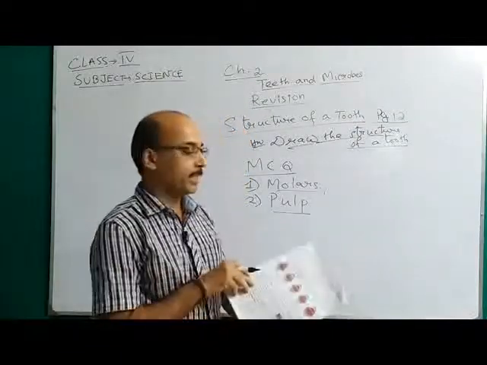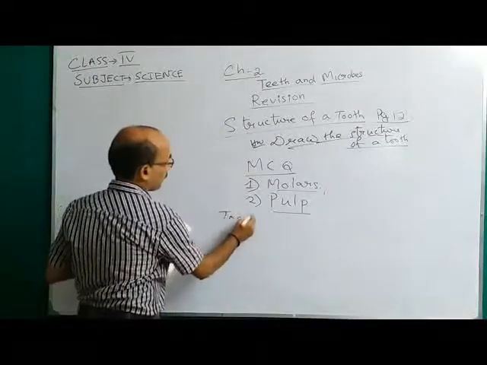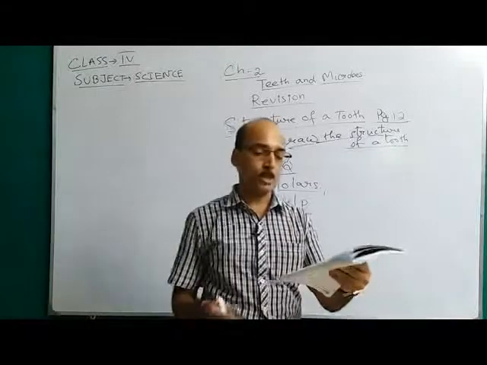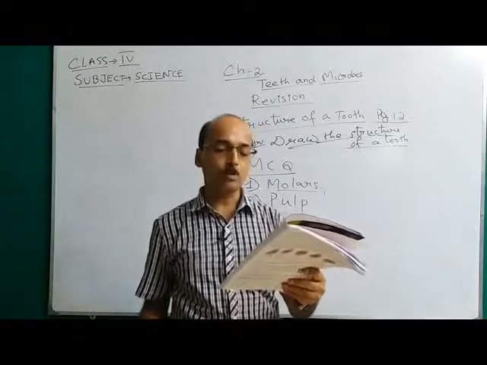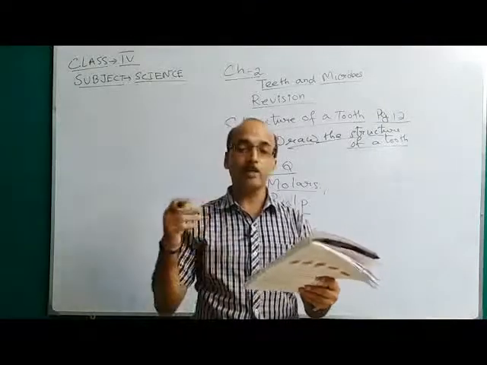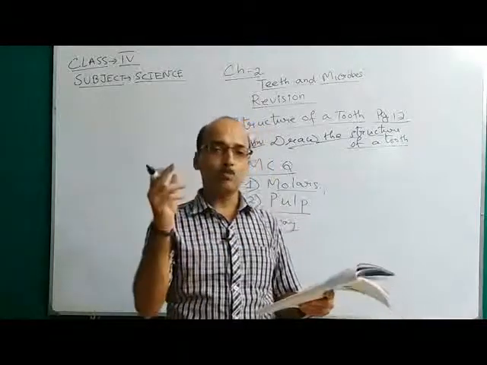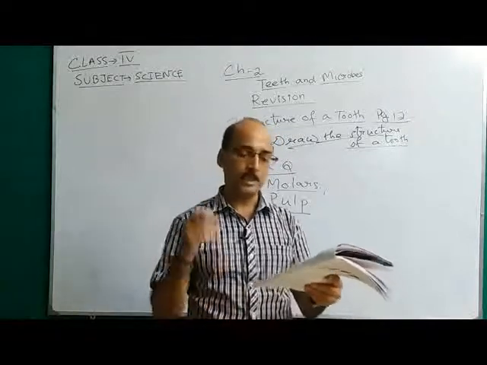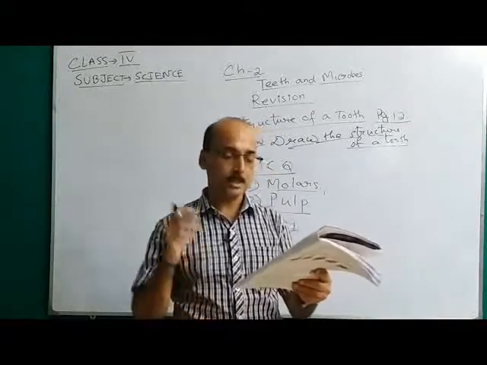Then is tooth decay. We'll learn about tooth decay. When we eat, small bits of food may get stuck between our teeth. When we do not brush our teeth properly, this stuck food rots and our teeth get covered with a thin sticky layer of germs called plaque. If we don't rinse our mouth properly, then this stuck food rots and our teeth get covered with a sticky layer of germs that is called plaque.